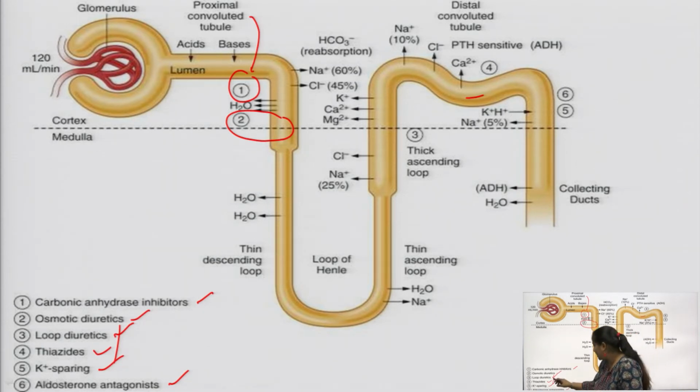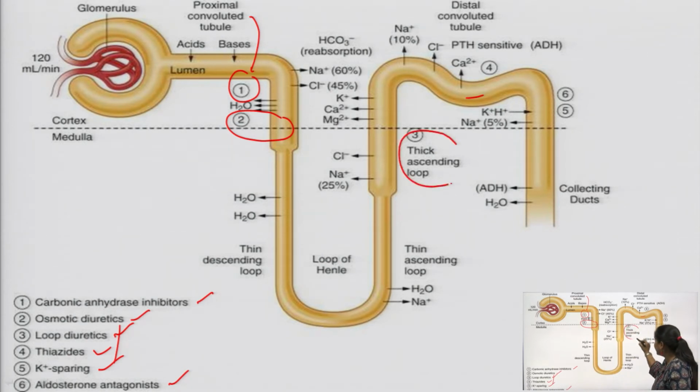Next come the loop diuretics. Loop diuretics work in the thick ascending loop of Henle. This is the site of action of the loop diuretics. Then comes the thiazide. Thiazide works in the distal convoluted tubule.